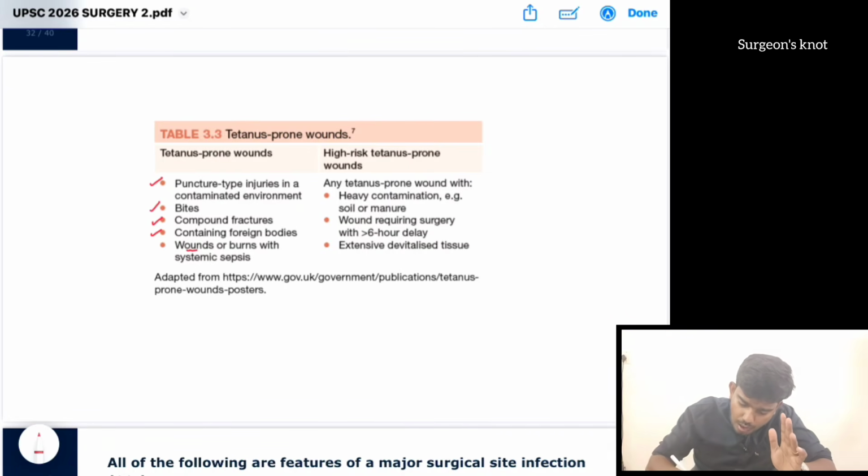Any wound or burns with systemic sepsis, we are also going to give tetanus. Also if there is heavy contamination with soil or manure, and wound requiring surgery with 6 hours delay. If surgery is going to be done only after 6 hours for a wound, then they also require TT. Extensive devitalized tissue, necrotic tissue, if the tissue is in very bad condition, they also require a TT.